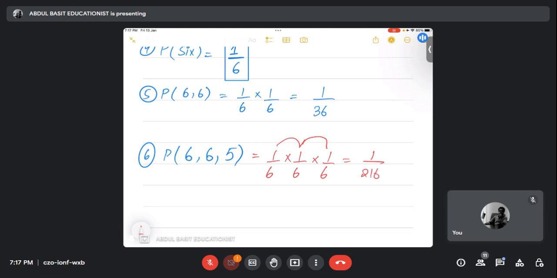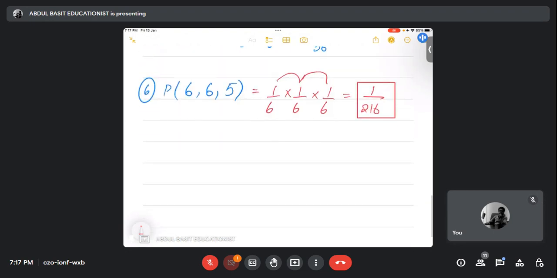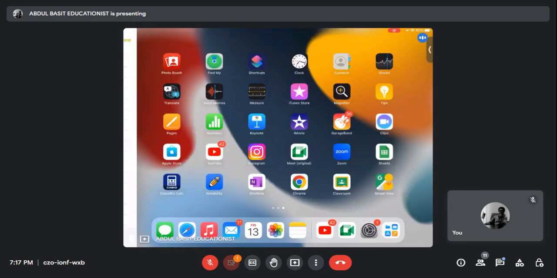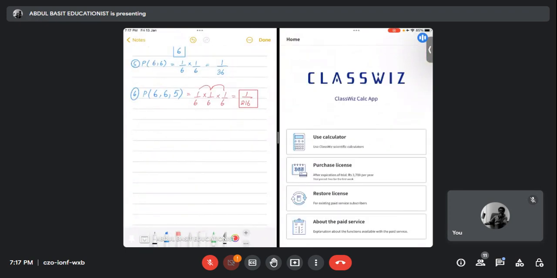Okay, this is the probability, and this is too less. For example, if I use the scientific calculator, lucky is the person who gets this score in a Ludo game, because it's 1 part of 216.